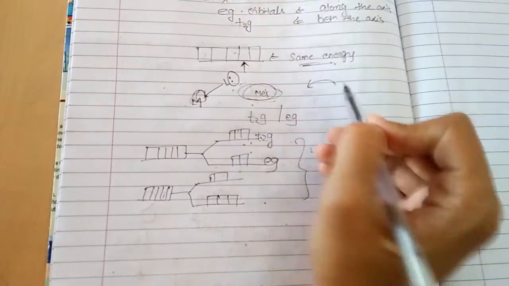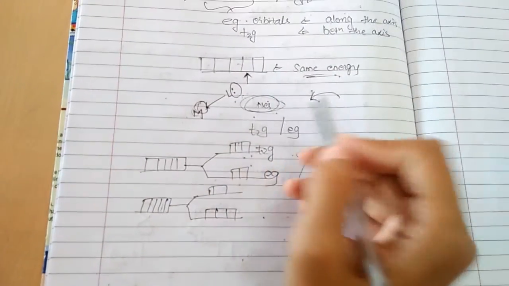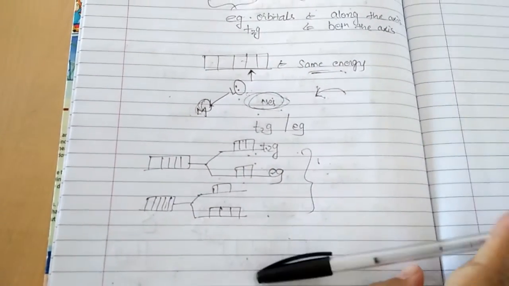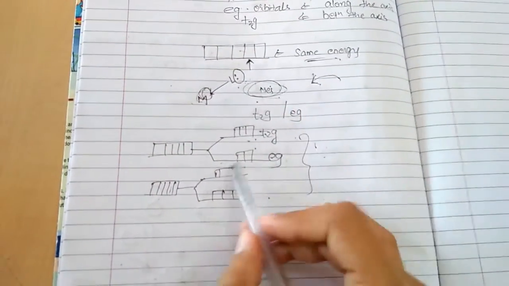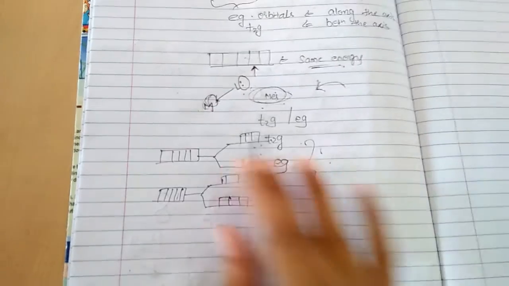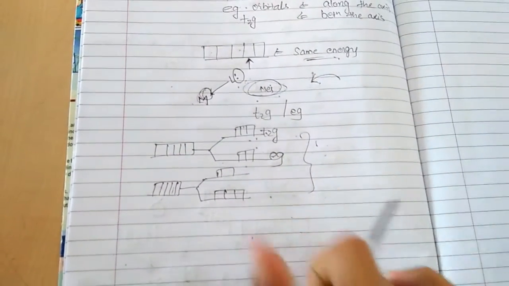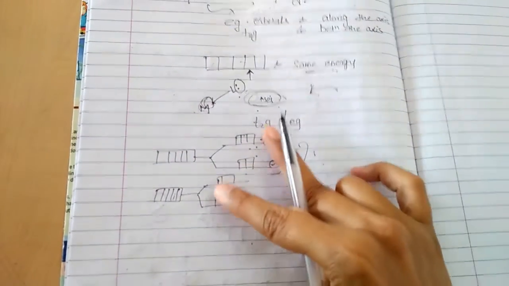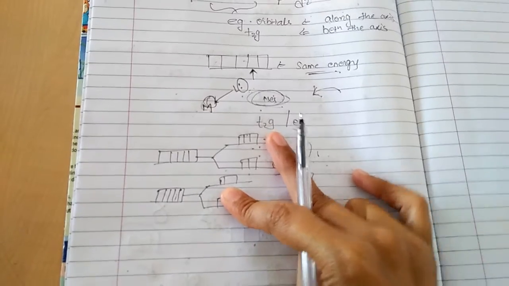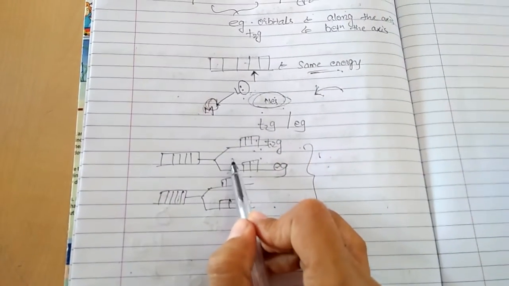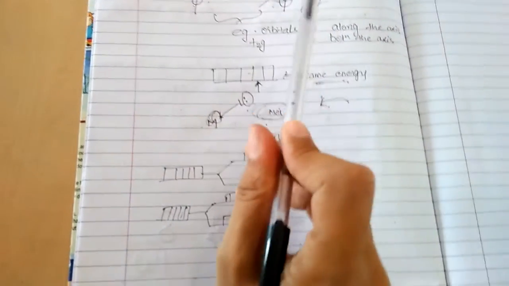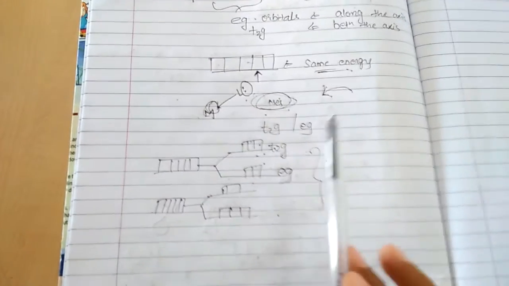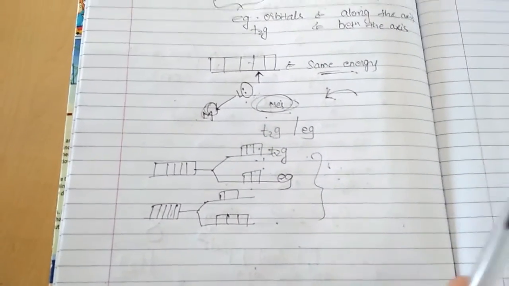जो भी ligand उसको approach कर रहा है, that will create the difference in energy, right? And this is known as crystal field splitting. What is crystal field splitting? Splitting of d orbitals into two different sets of orbitals in the presence of the repulsive field created by the ligands. That is known as crystal field splitting.